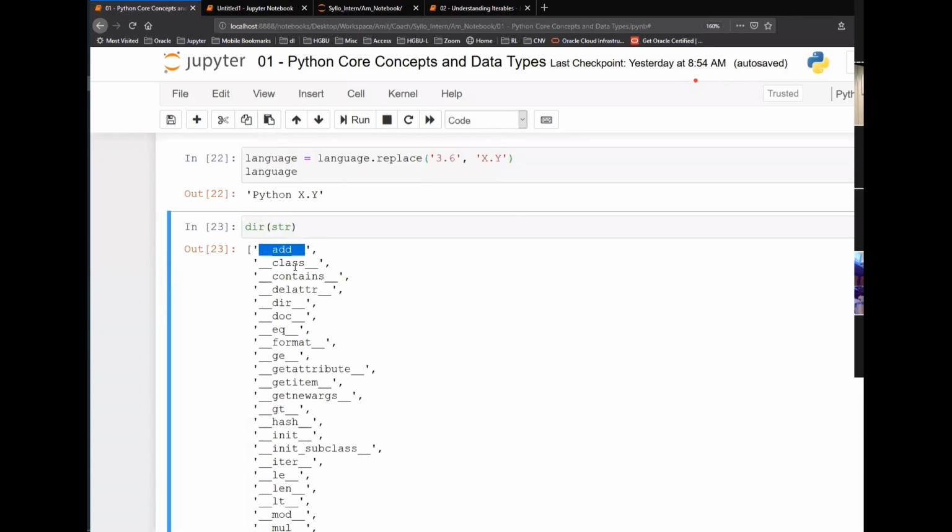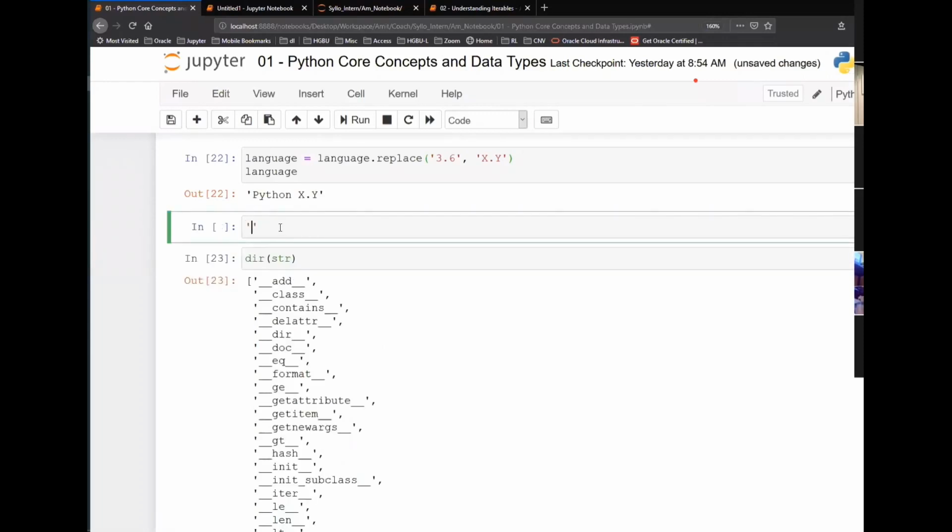And what does add do when you add two strings? For example, if I do "hi " plus "Amit", what will be my output? I am adding two strings. If I add two numbers, that is mathematical addition.